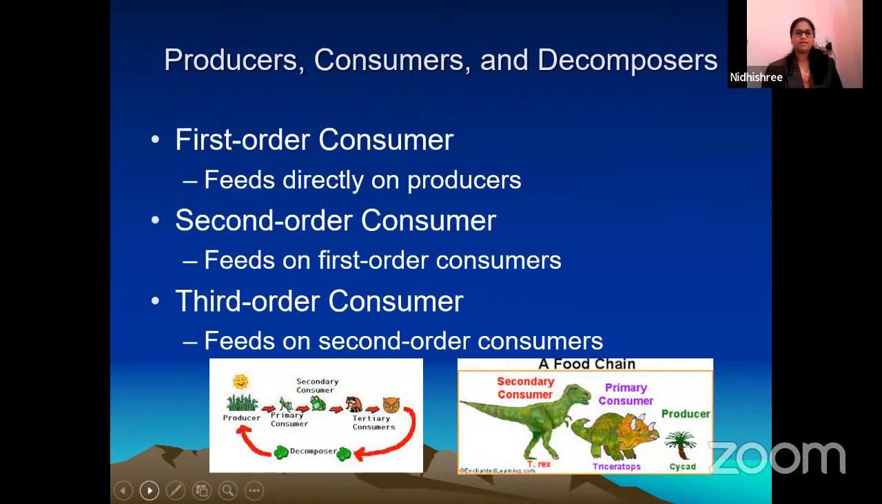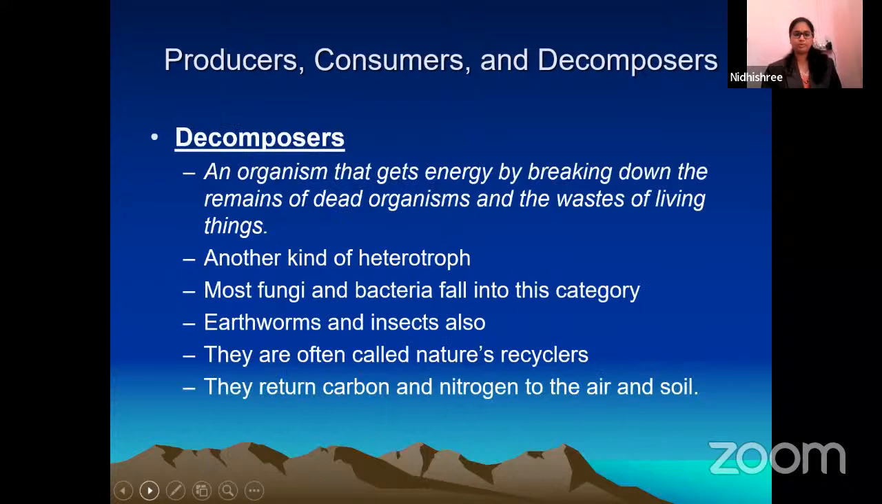First order, second order, third order consumers: primary, secondary, tertiary. That we should know. Decomposers are organisms that get energy by breaking down organic matter into inorganic substances. Most fungi and bacteria are decomposers. Earthworms and insects also contribute to decomposition. That is why these are called nature's recyclers.